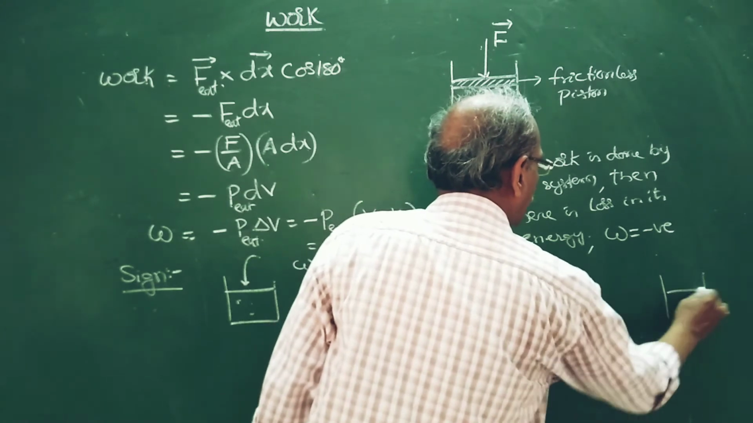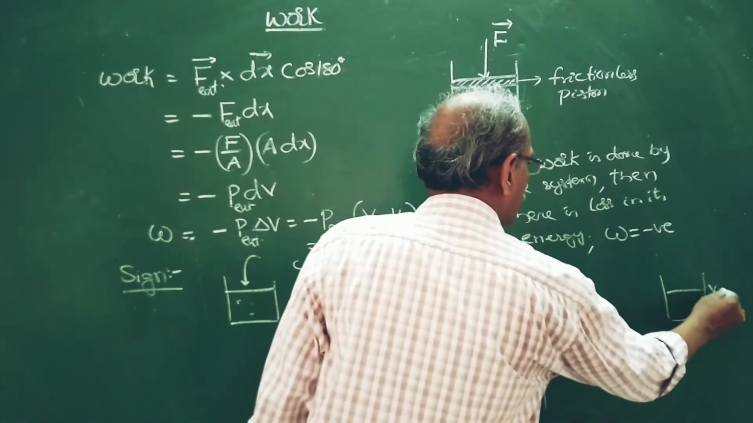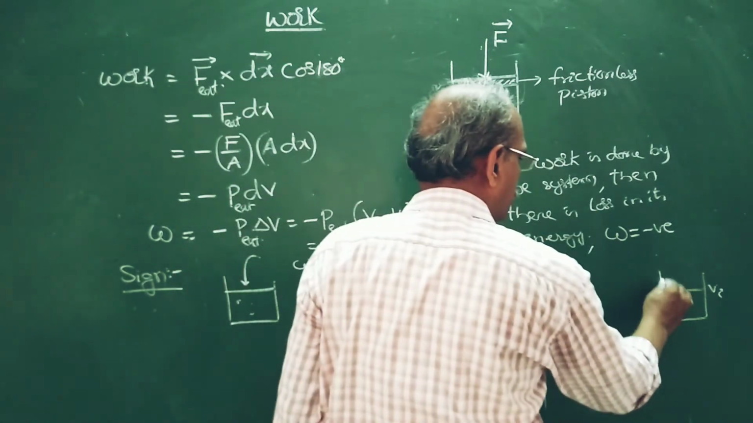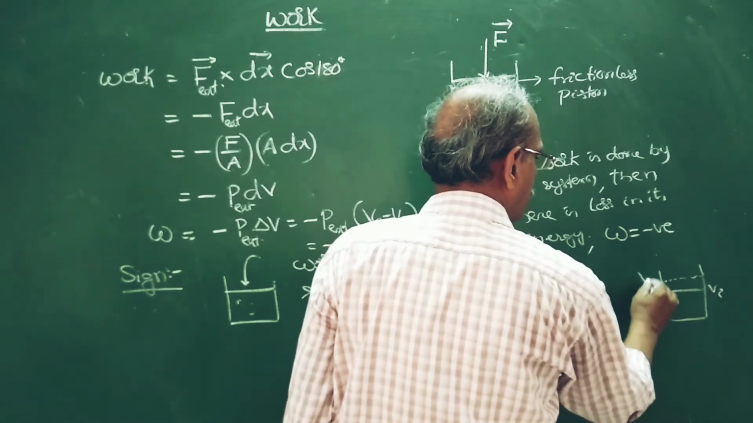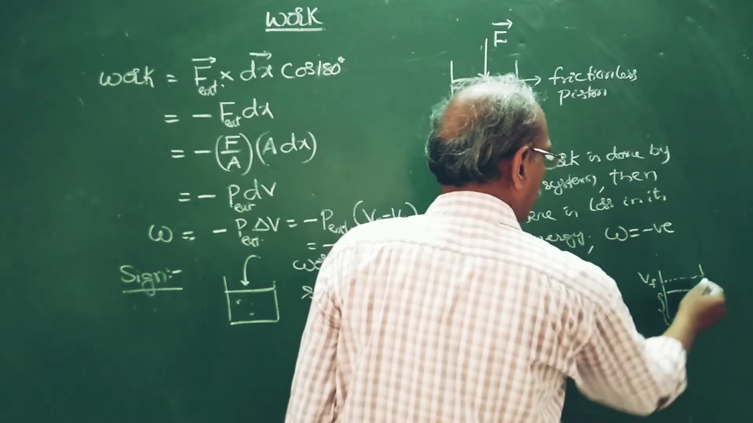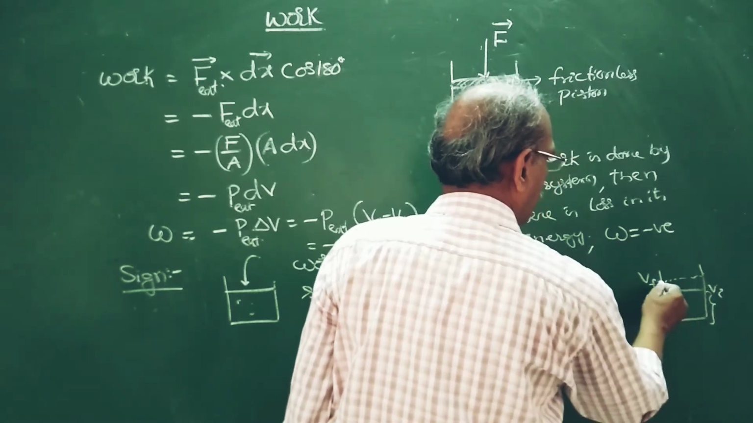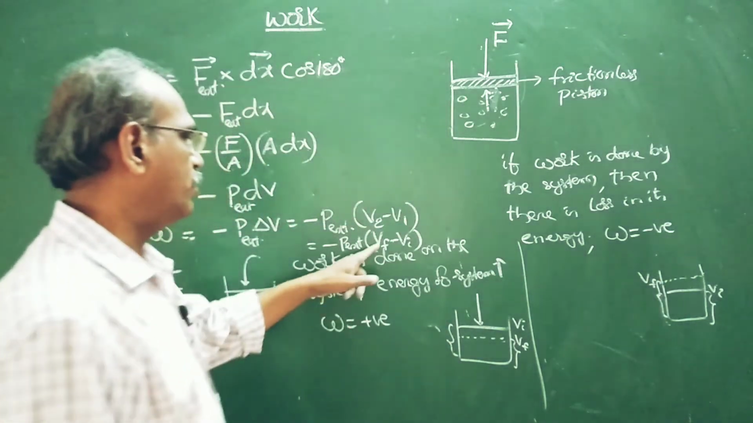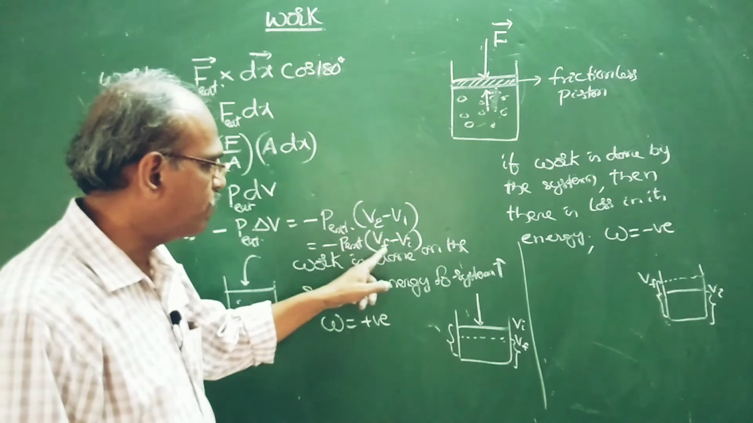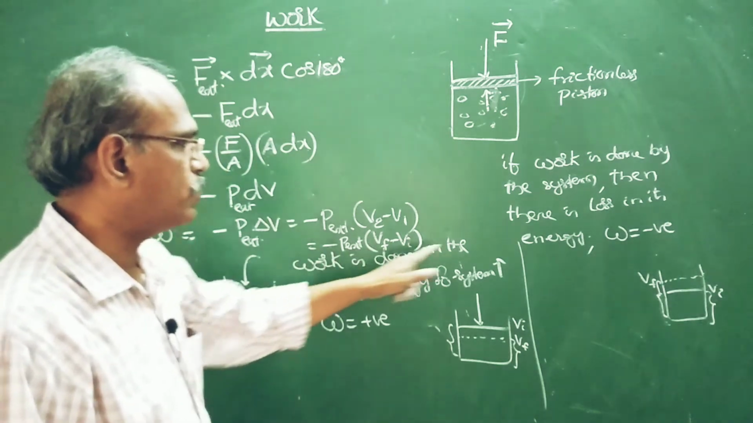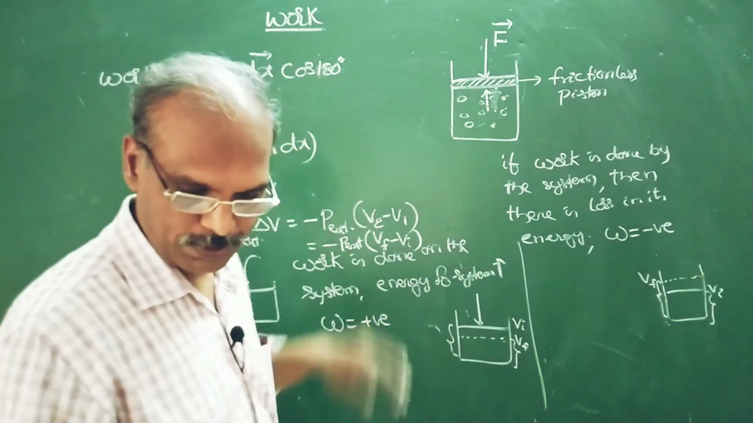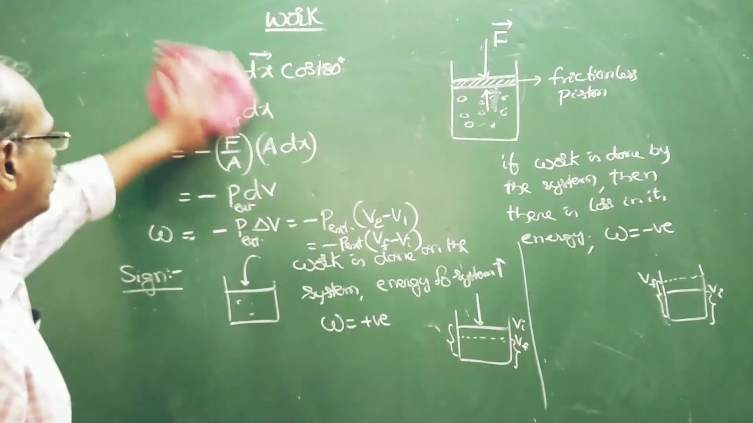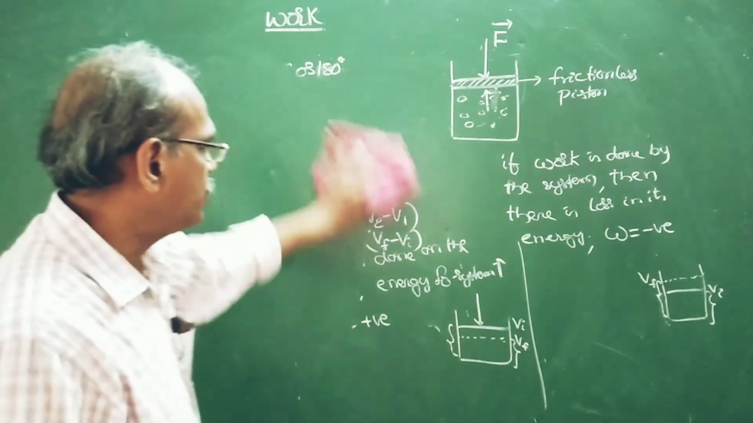Now come to this. Here work is done by the system. Means the piston moves up. The system is doing some work against the external pressure, so it moves up. This is V initial, and this is V final. Now V final is greater than V initial. Therefore this term is positive. Positive into negative, negative. Therefore W is negative. It's very clear from this. Okay. In this way we can calculate mechanical work of a gaseous system.